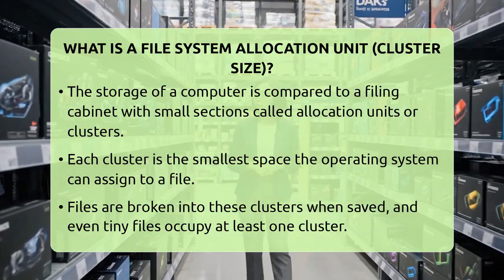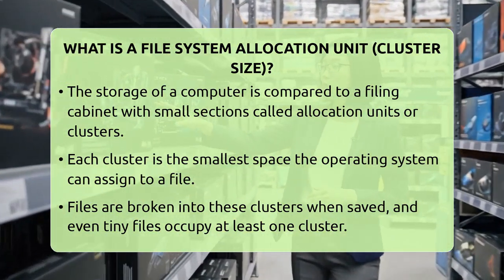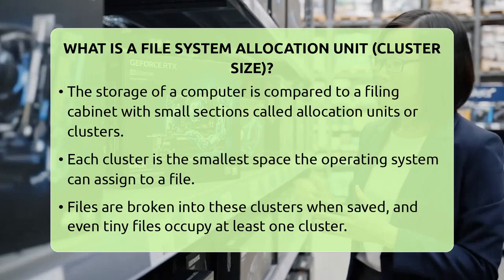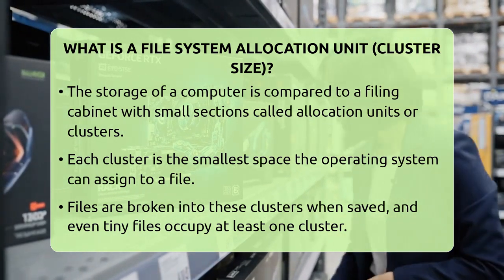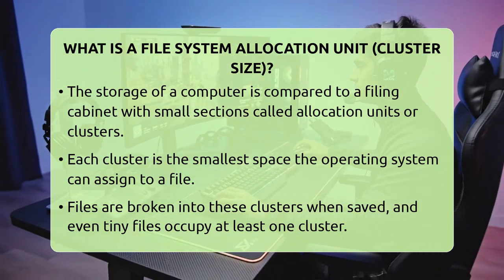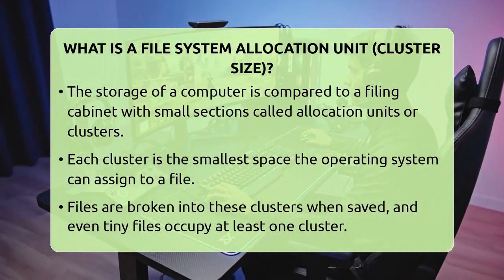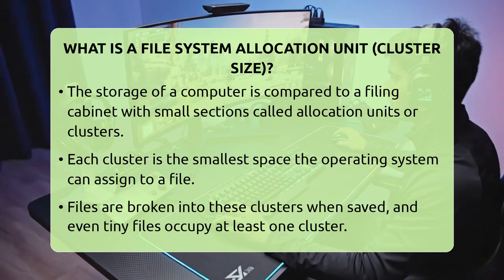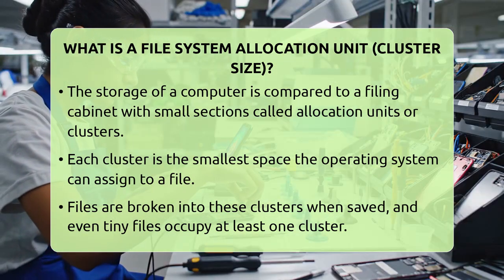What is a file system allocation unit? Cluster size. Imagine your computer's storage as a giant filing cabinet. Each drawer in this cabinet is a small section called an allocation unit or cluster. This tiny piece is the smallest chunk of space that the operating system can assign to a file.